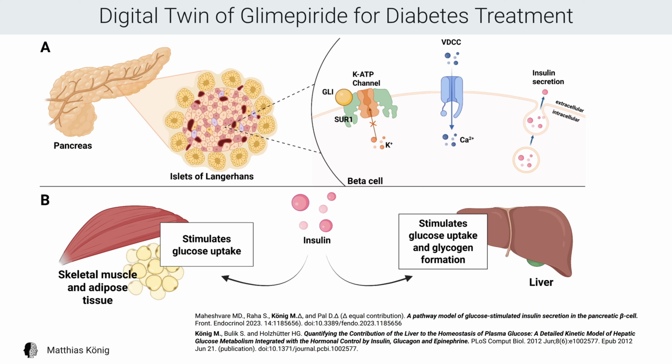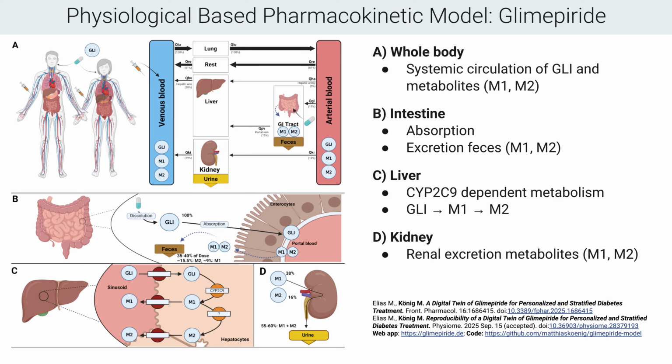in blood glucose levels. We developed a detailed physiological-based pharmacokinetic model of Glimepiride. At the whole body level, we model the systemic circulation of Glimepiride in its two main metabolites, M1 and M2. In the intestine, we simulate absorption of Glimepiride and fecal excretion of its metabolites. In the liver, Glimepiride is metabolized via CYP2C9, first to M1 and then to M2. And lastly, in the kidney, we model the renal excretion of M1 and M2.